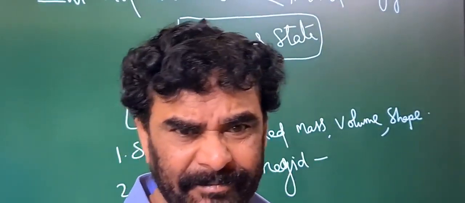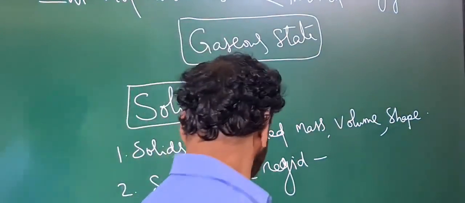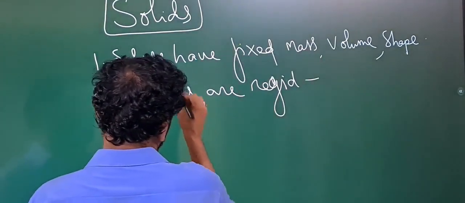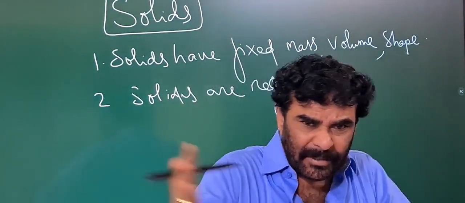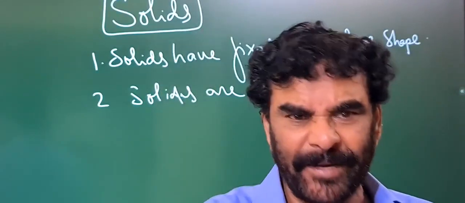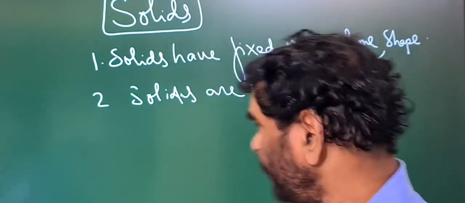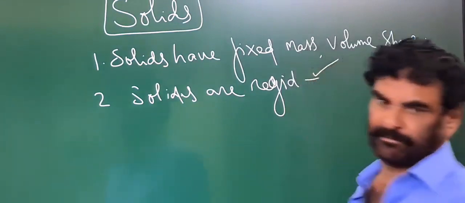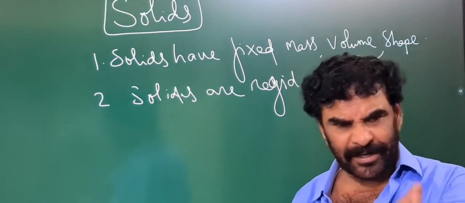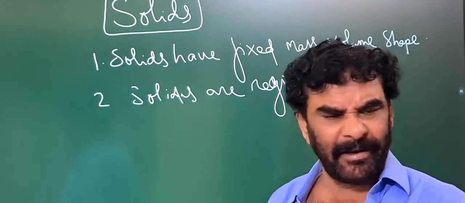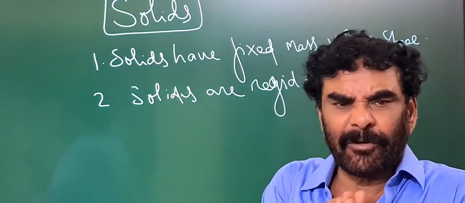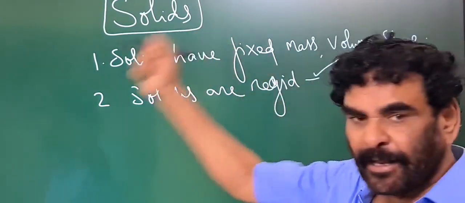Liquids are not rigid, because in solids the material particles are very closely packed and there is no space between them. Take a stone or chalk, or any solid material; it is very rigid because the particles are very closely packed due to strong intermolecular attractions.